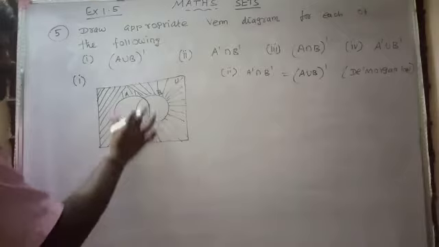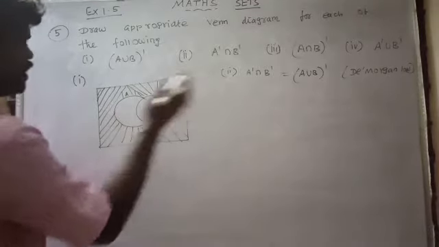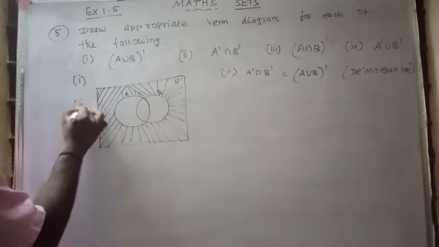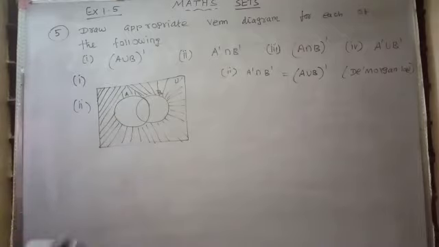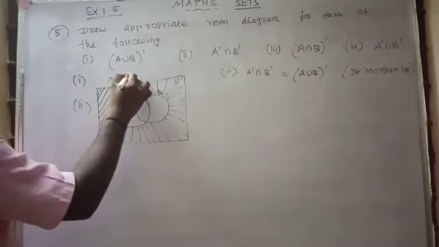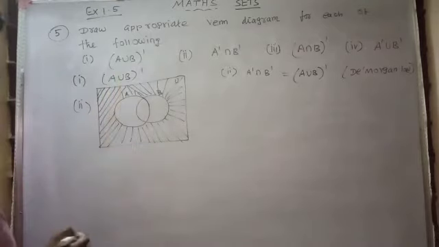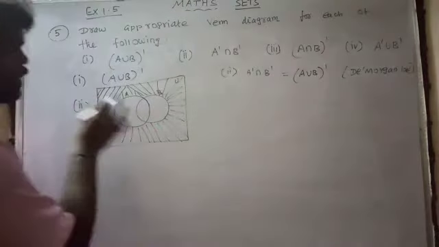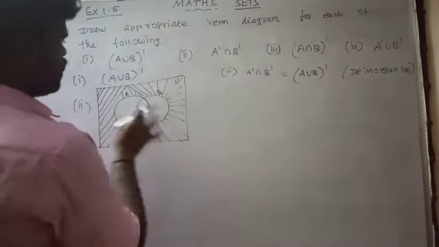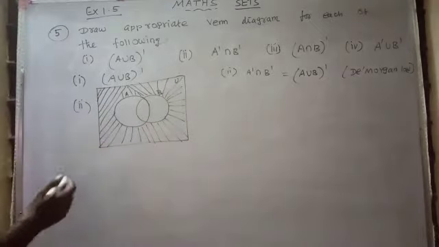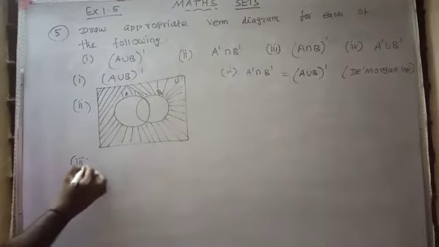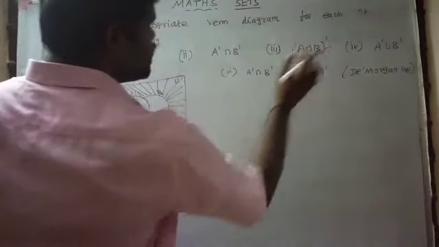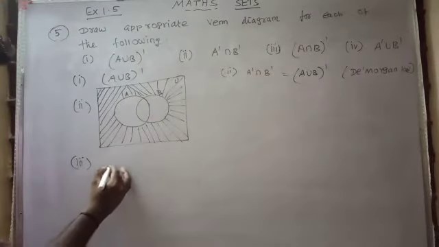This is the (A ∪ B)'. And the second sum is also the same diagram. Draw the two diagrams in Roman letter 1 and 2, and then Roman letter 3, which is (A ∩ B)'.